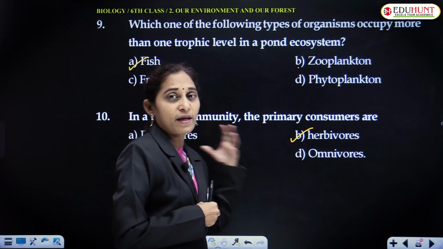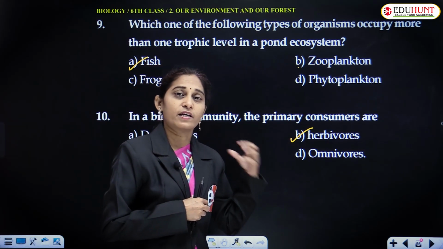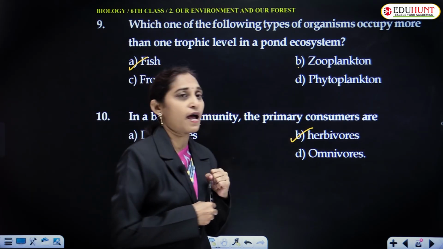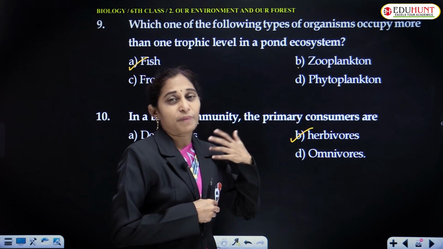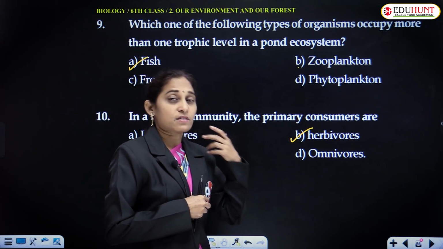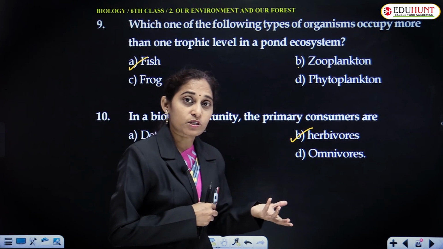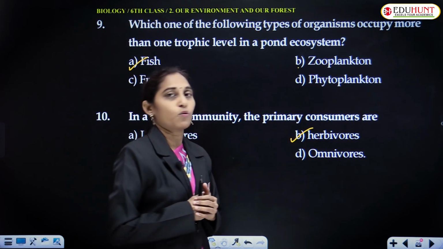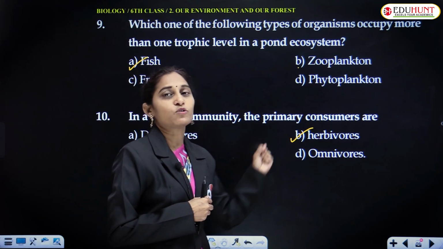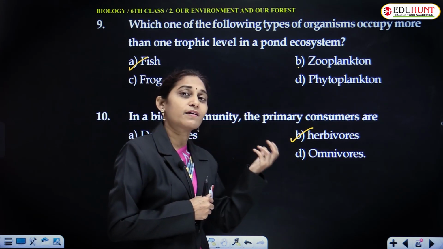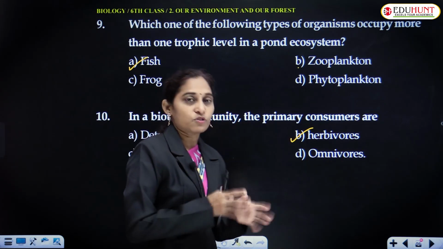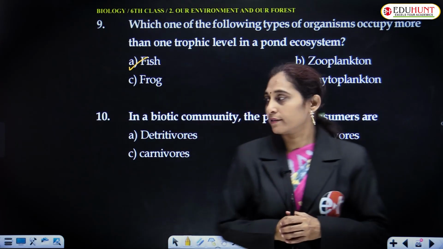Primary consumers: while explaining the concept, I have clearly mentioned that herbivores have more names. They are primary consumers, they are secondary producers, and herbivores. These are the names given to herbivores. Herbivores are primary consumers and secondary producers in the trophic level, in the food chain.